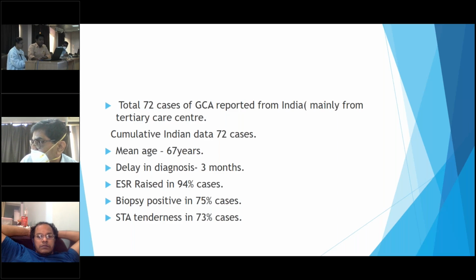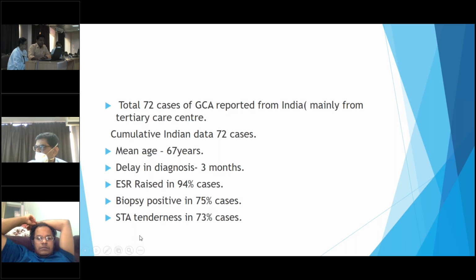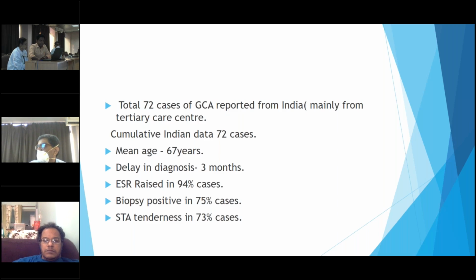Two slides are remaining. There are a total of 72 cases of GCA reported from India, mainly from tertiary care centers. Cumulative Indian data of 72 cases show mean age of 67 years, delay in diagnosis of 3 months, ESR raised in 94% of cases, positive biopsy in 75% of cases, and superficial temporal artery tenderness in 73% of cases.